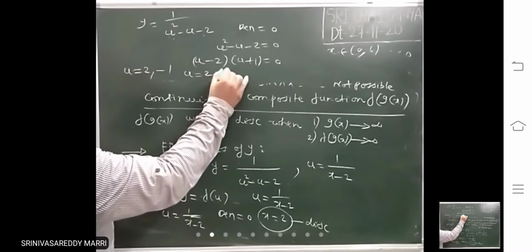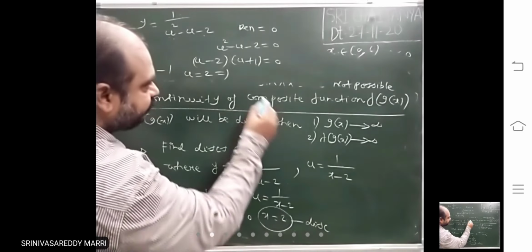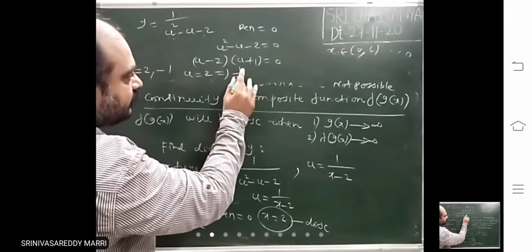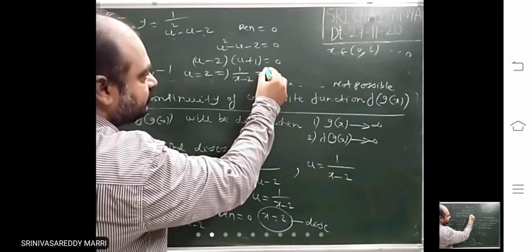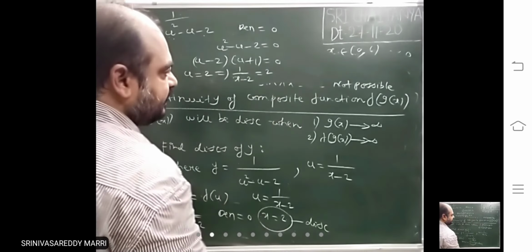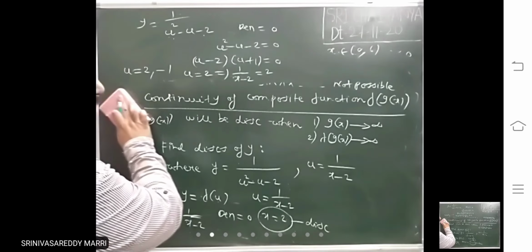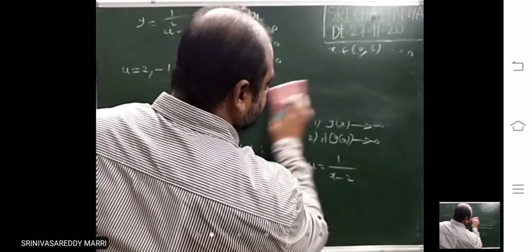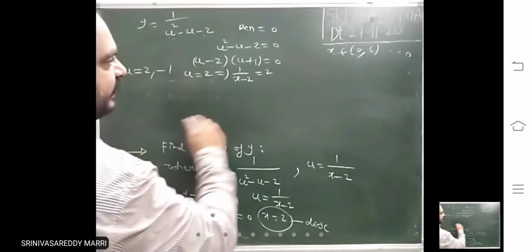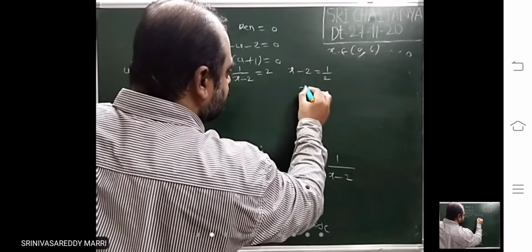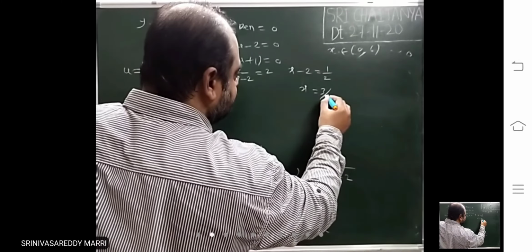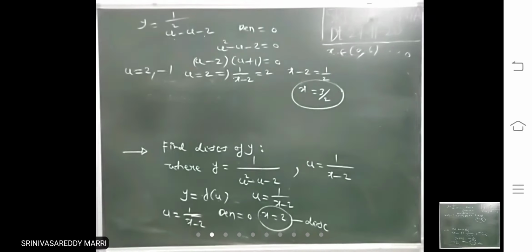u equal to 2 implies u is 1 by x minus 2 equal to 2. That implies x value calculate. So what is the x value? x equal to 3 by 2 is one discontinuity.